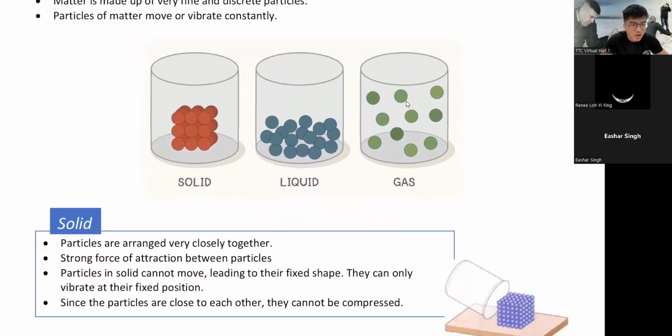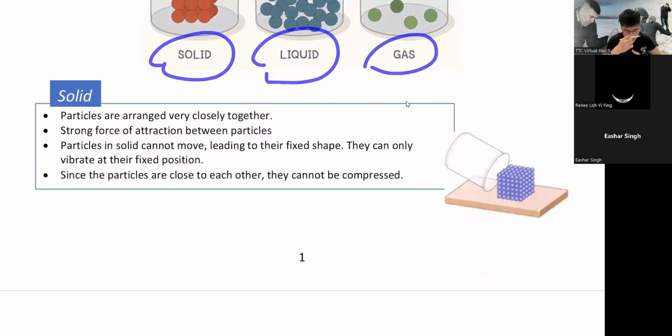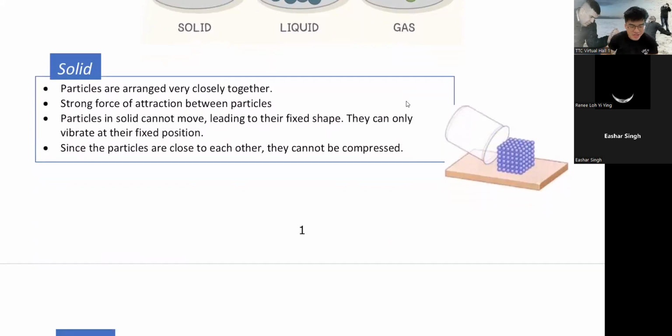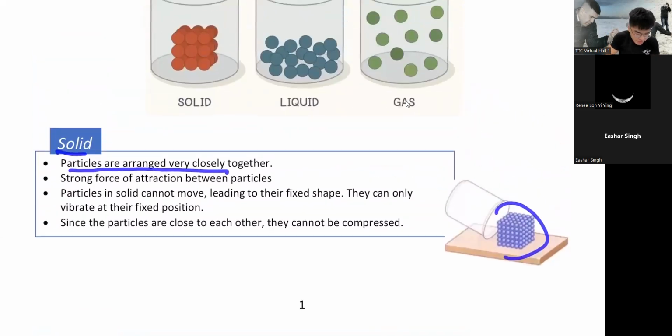All right, so let's look at solid first. As we said just now, you have solid, liquid, and gas. As you can see, solids are hard. They have a steady shape. They won't just flow like water, so that's a solid. In solid, particles are arranged very close together, as you can see here. They are so close that there's no more space to become closer.